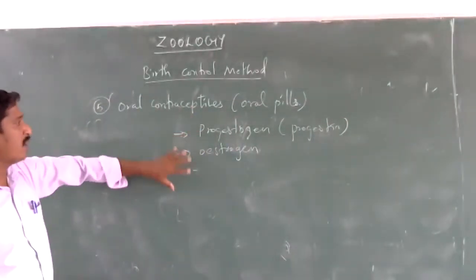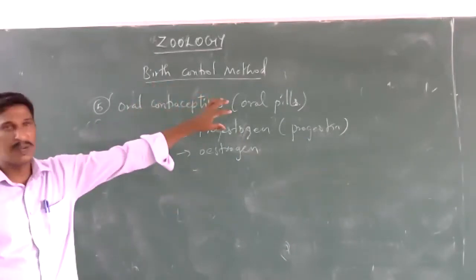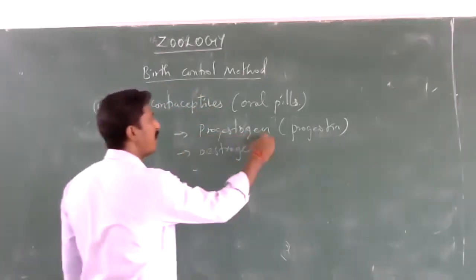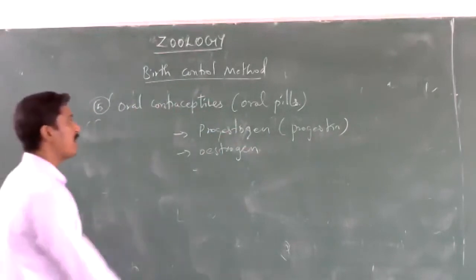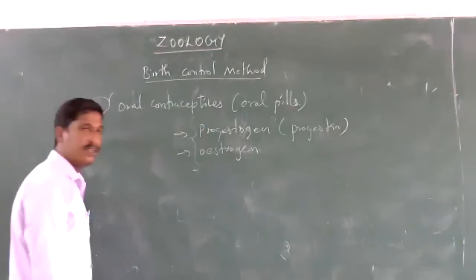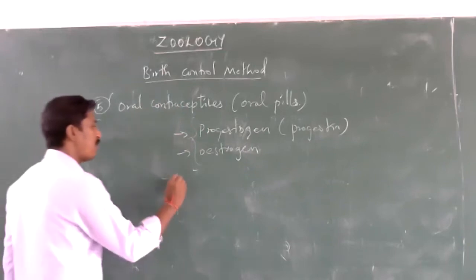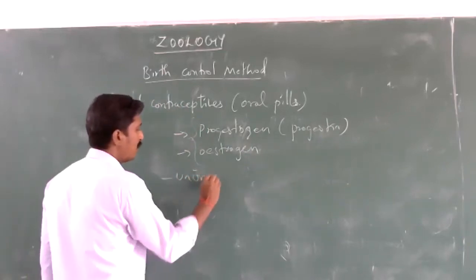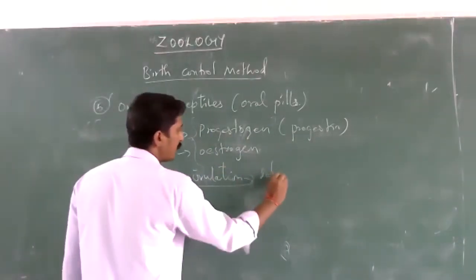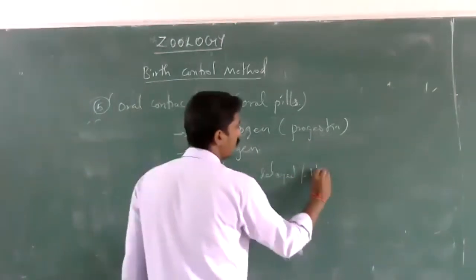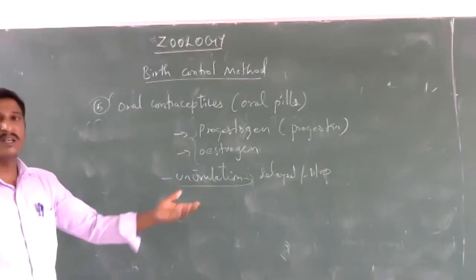These hormones may be in single or combined form. The oral contraceptive pills may have each hormone separately, either progestin alone or estrogen alone, or the pills may have combined hormones, progestin and estrogen. These hormones are involved in the process of anovulation. Anovulation means the ovulation may be delayed or stopped. So when ovulation cannot happen, pregnancy also does not happen.